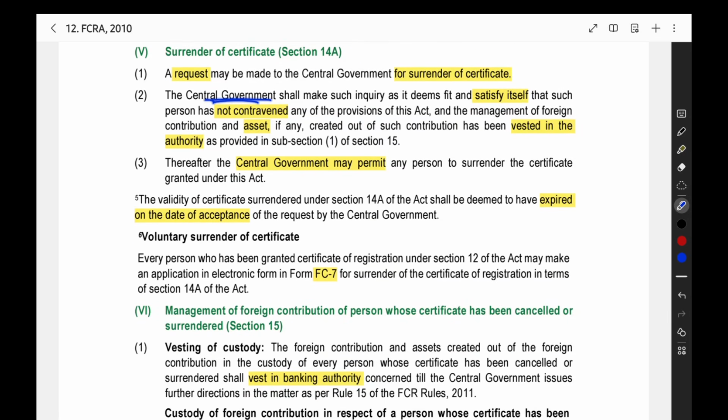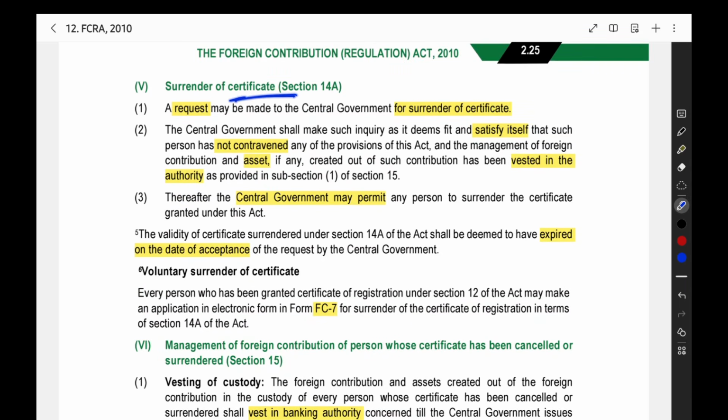The central government will make an inquiry and they will confirm that you are not contravening, you are not breaching any section of the act, you are not violating any section of the act, and after that they will take the assets, whatever the foreign contribution you have received or whatever the assets that you have created out of the foreign contribution, like land, building, securities you have purchased or bonds you have kept, all the things they will take it from you. They will vest it in the appropriate authority. They will be giving it to the appropriate authority after surrendering the certificate.